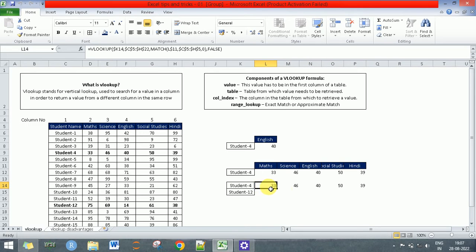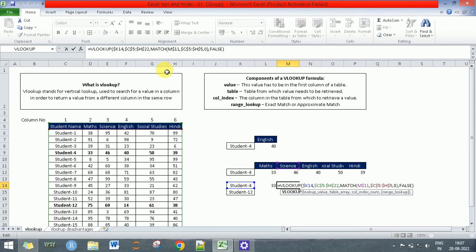Now let's check what match function is doing in this particular thing. We go here and we press F9 in our system. This gives 3, which is basically the third column in our table. So this works well, right?